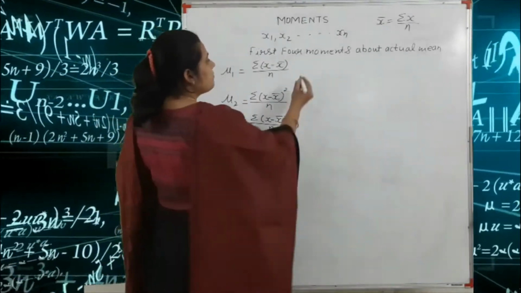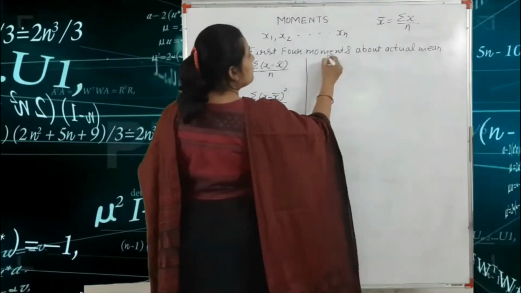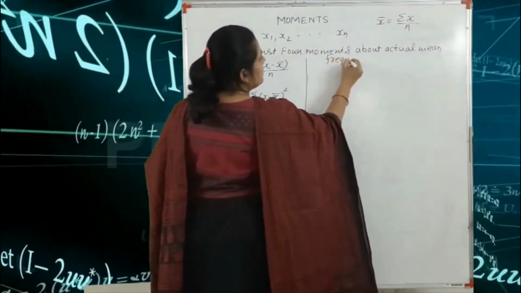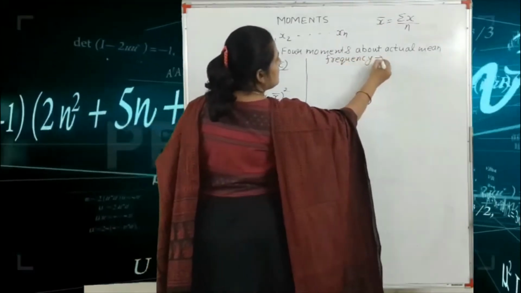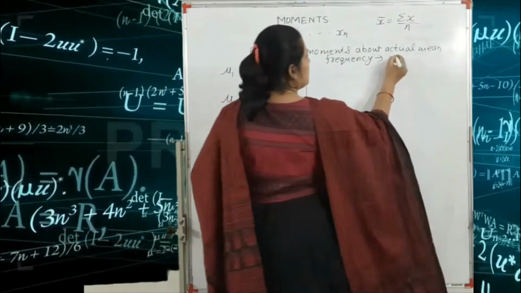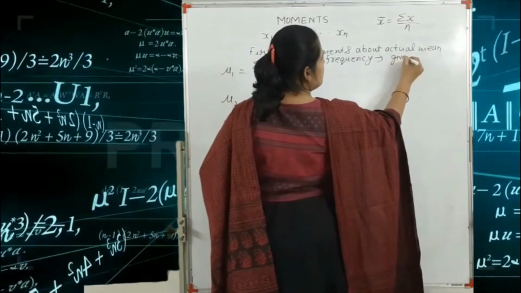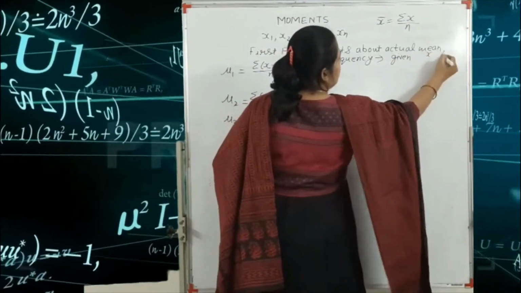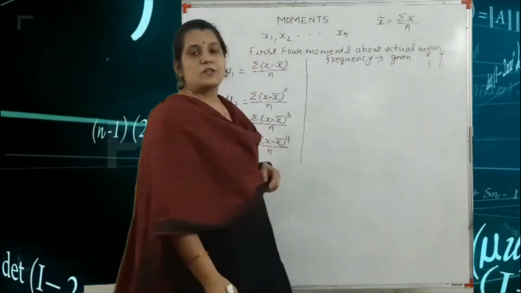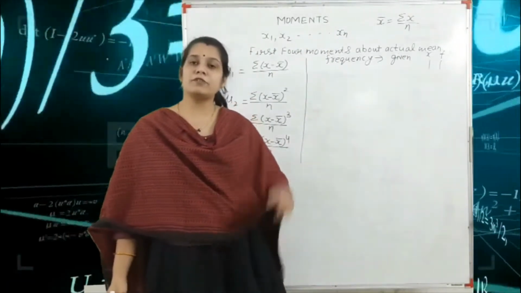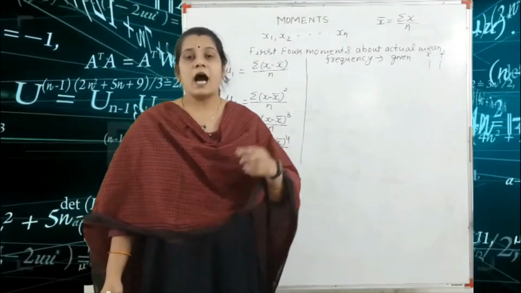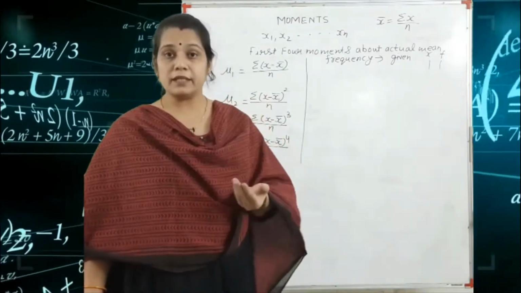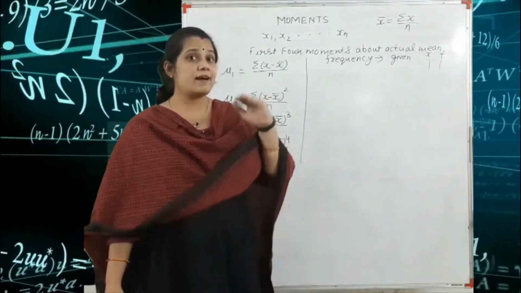In case we are given the frequency, that means we are given the column of x and the column of f. So what is the formula of the first four moments about the actual mean if frequencies are given?